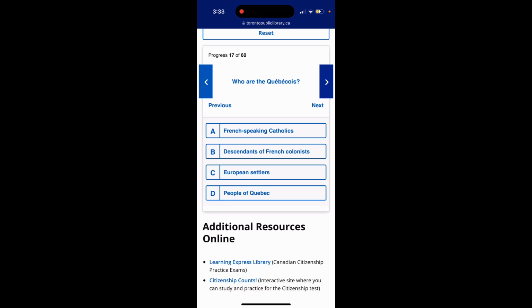Question 17. Who are the Quebecois? A, French-speaking Catholics. B, descendants of French colonists. C, European settlers. D, people of Quebec. The answer is option D, people of Quebec.